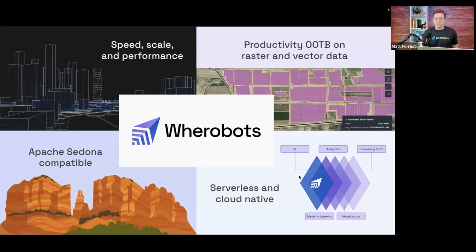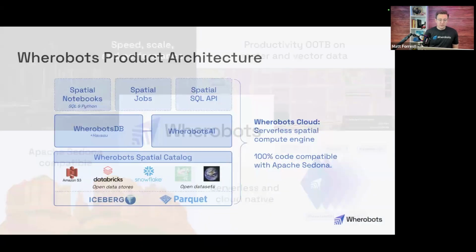And then it's completely serverless and cloud native. We have functionality to store your data in Apache Iceberg catalogs. Another topic we'll have a future session on, but I think that's going to be very important coming up. And then even for the raster functionality, we have machine learning or AI capabilities to either bring your own model, your raster inference model, things like classification, segmentation, detection, all those different pieces, and run them in a distributed setting in Wherobots, which no other system can do. Most of them are just running on a single GPU or CPU instance. We actually distribute that, and it runs much, much faster, especially for large workloads. So that's a little bit about what we do there.